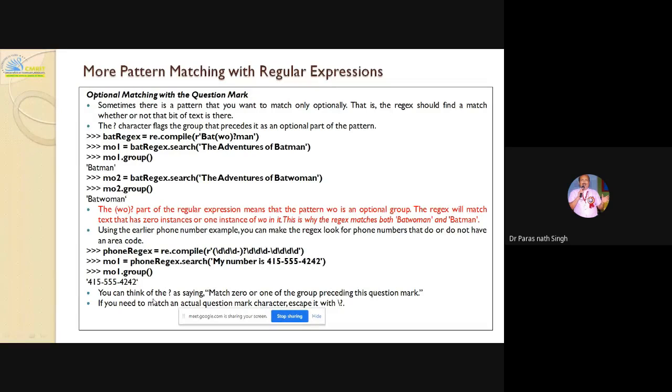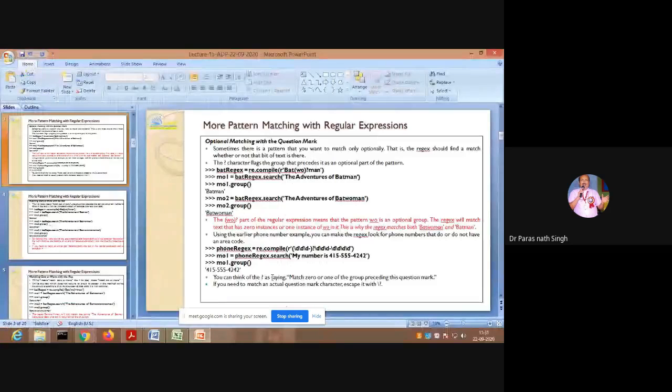So in regular expressions for automata theory, you can think of the question mark as saying: match zero or one of the group. Match zero or one of the group. This is to remember. Should I make it bold? Match zero or one of the group preceding the question mark. If you need to match an actual question mark, we know, sir, precede it with a backslash.